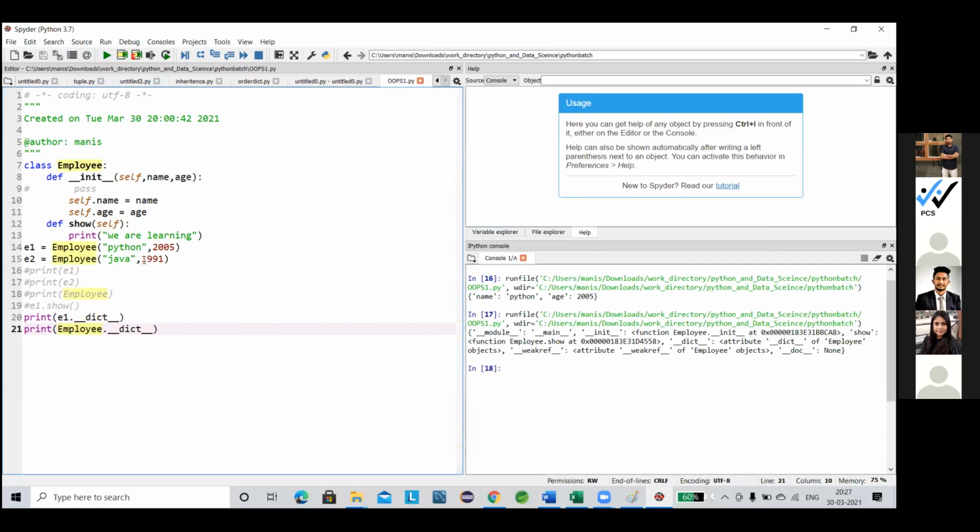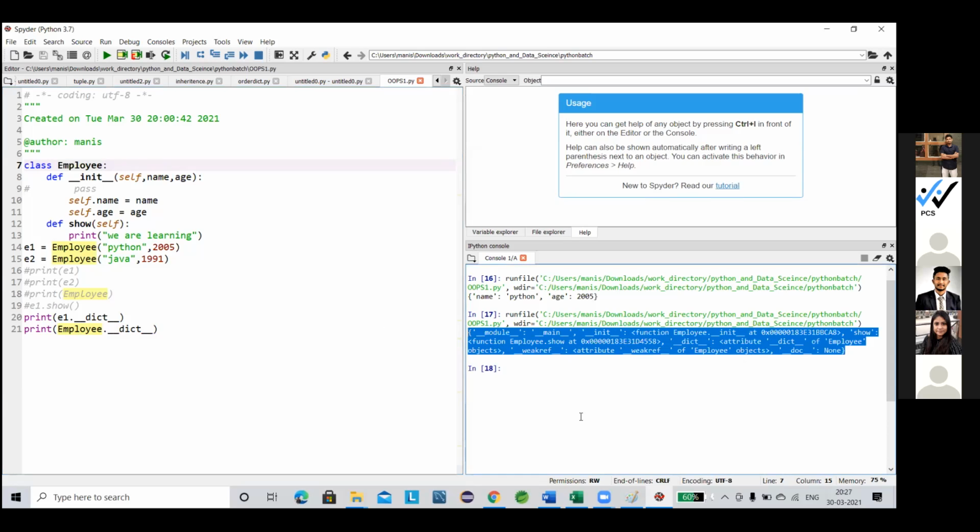This is one structure. This employee, what is this thing? Nothing but the class. Whenever we use this dict, it returns the descriptive value of the class. Now here all the description of the class is listed. The addresses of the employee class, everything is written.